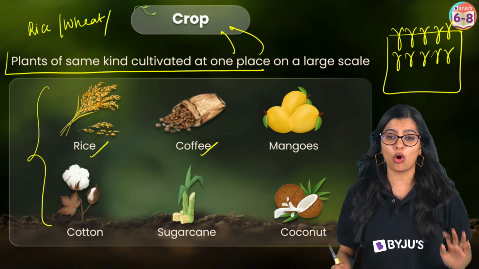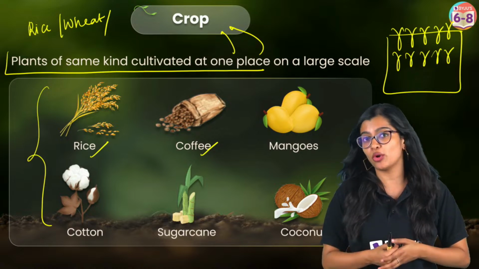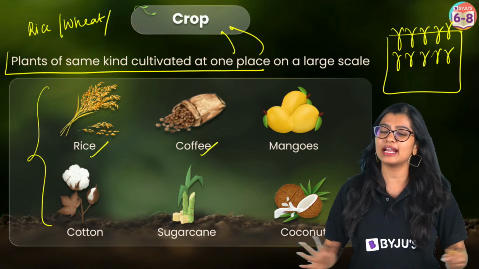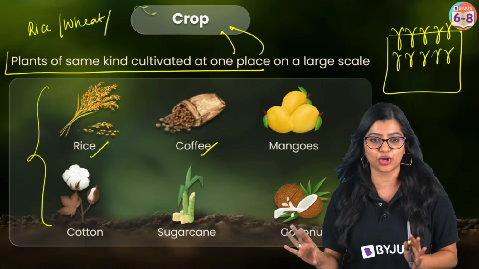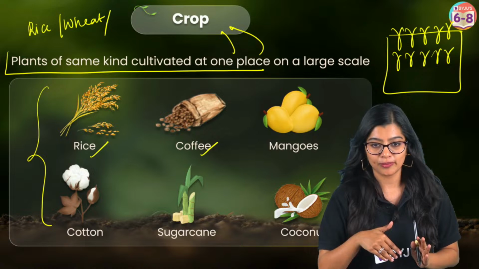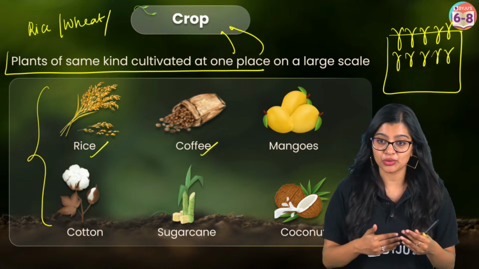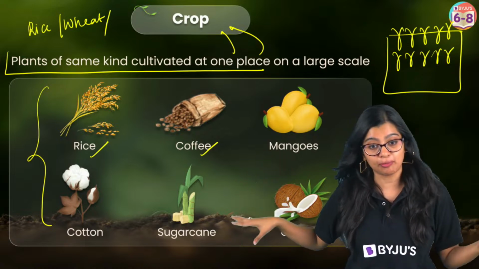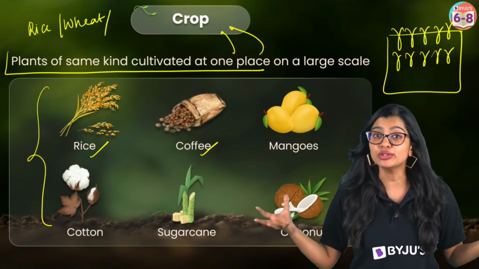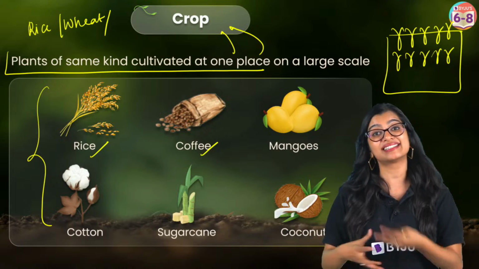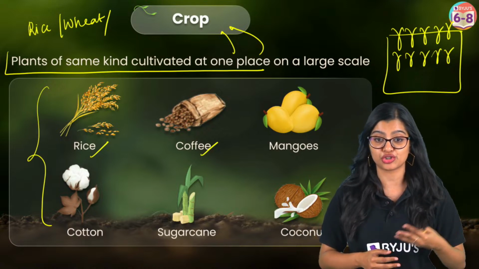Now my question to all of you is, we have so many different kinds of plants and they're all found in different parts of our country. Do you think that all plants require the same kind of climatic conditions to grow?